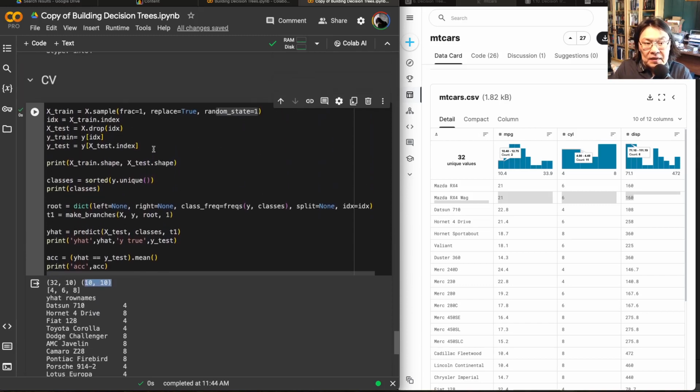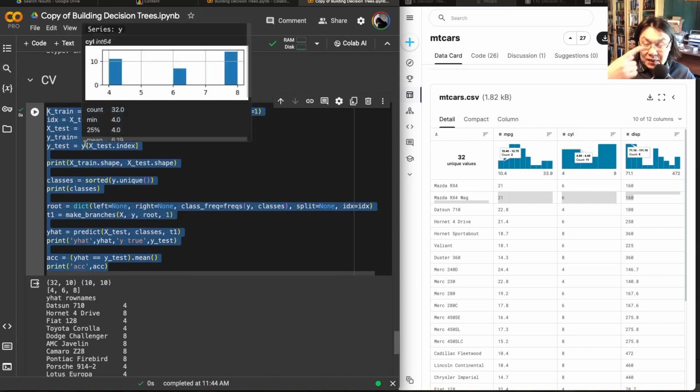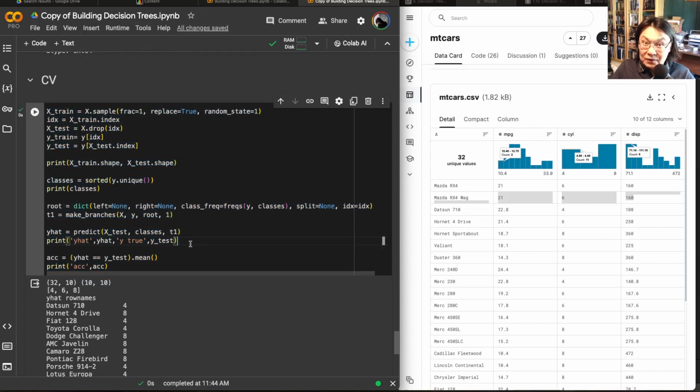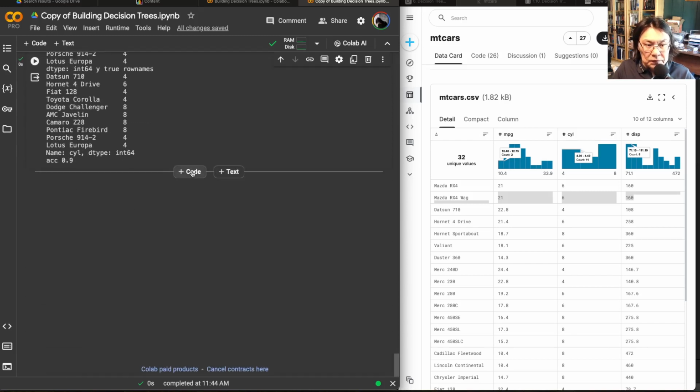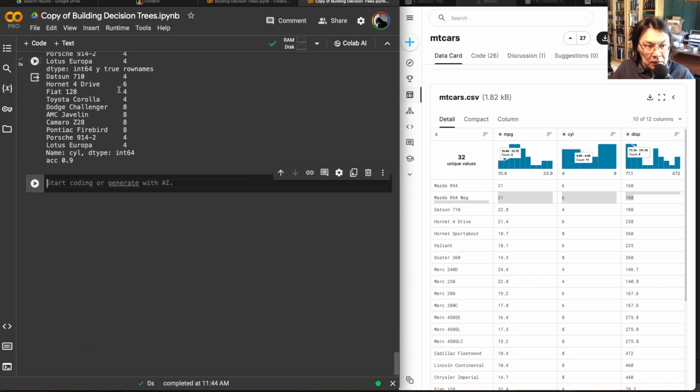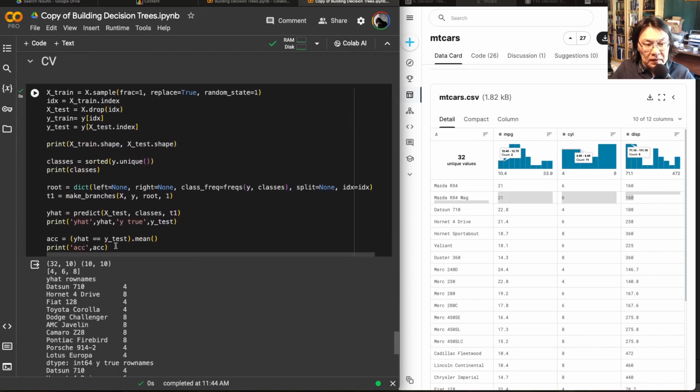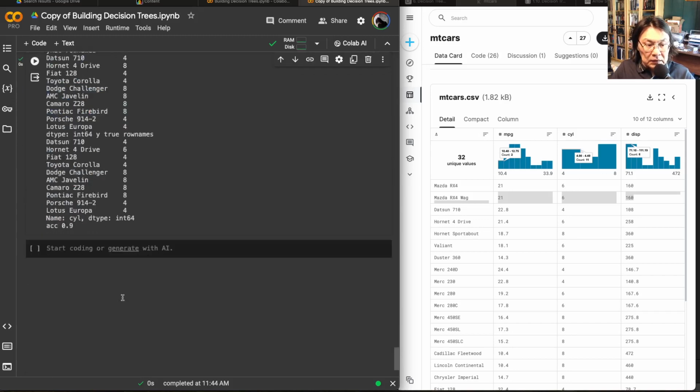So this was a basic block of cross-validation for us. Now we can build on top of this basic block, right? We're doing bottom up. So let's now create the cross-validation where we will run this thing several times, and we'll get the cross-validation average accuracy type of deal. So let us do this. We will create the code, and then we basically want to repeat this whole thing in a loop, right?